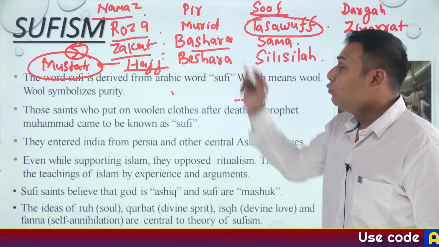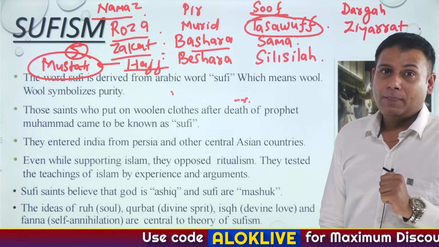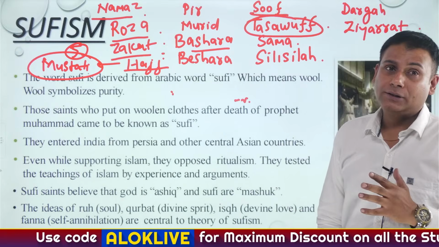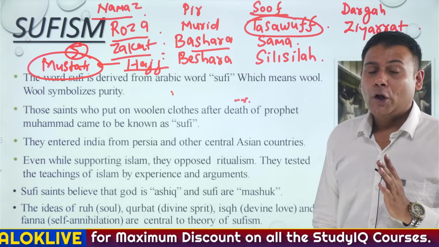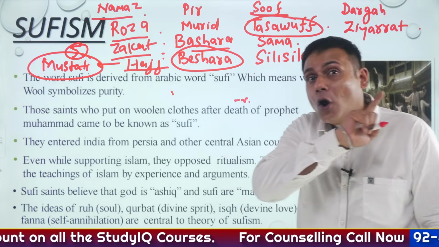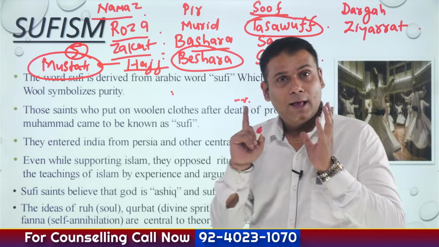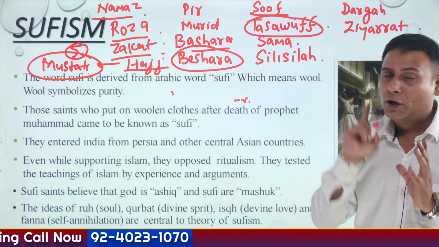Now there were 2 kinds of Sufi saints, Bashara and Beshara. Bashara were those Sufi saints who were bound by the Islamic laws. They had to follow all the principles that are mentioned in Shariat. On the other hand, Beshara were those Sufi saints who were not at all bound by the Islamic laws. Is that clear? Please pay attention to the terminologies.